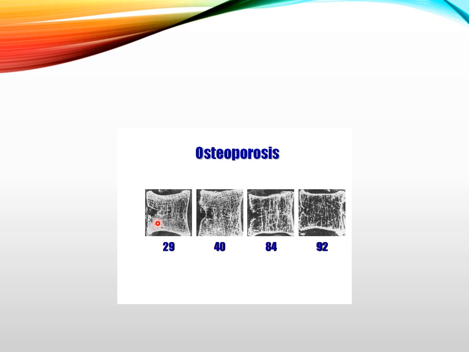The bone loss in the 29 year old is less as compared to the 40 year old patient, and the 84 year old patient's bones are thin and porous as shown in this figure. The 92 year old patient's bones are very thin, porous and softened, and easily breakable. I hope you understand osteoporosis through the help of the figure and its definition.